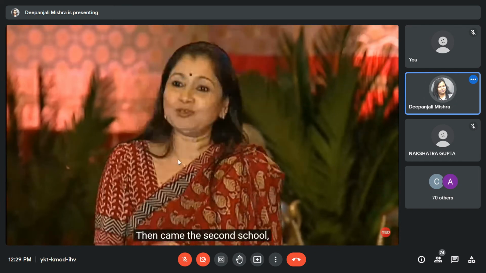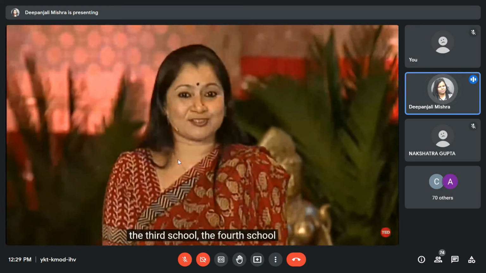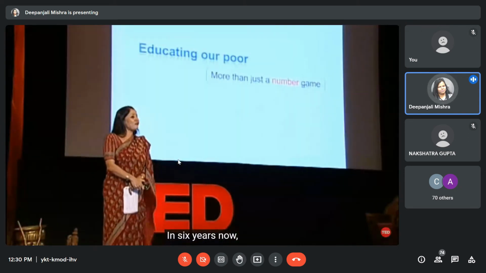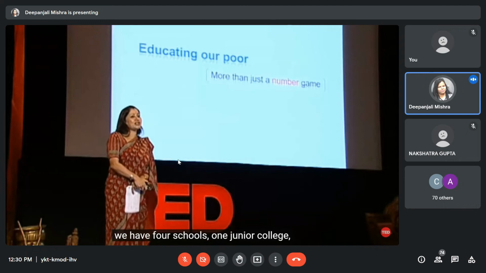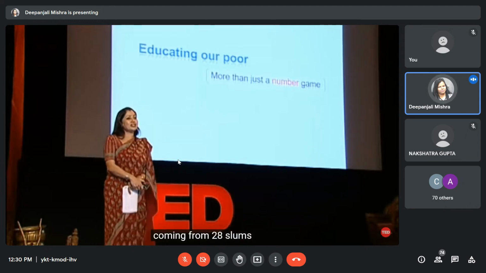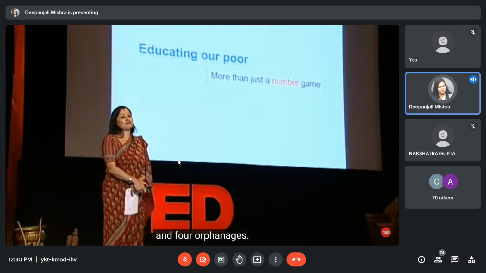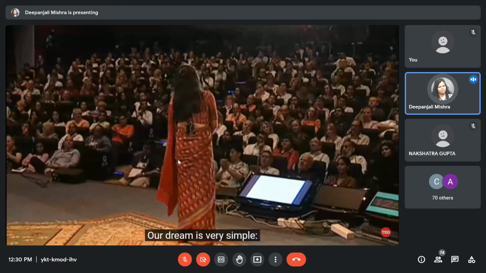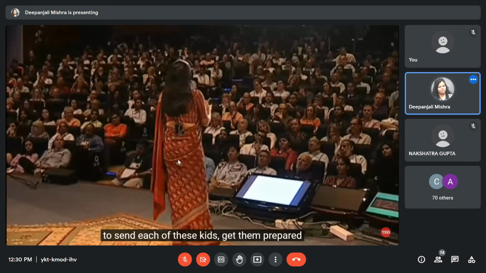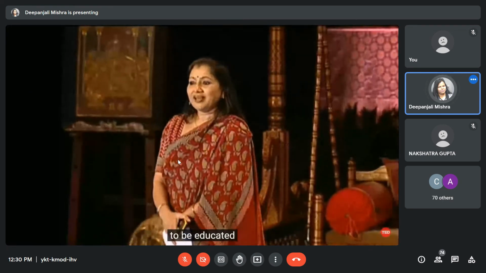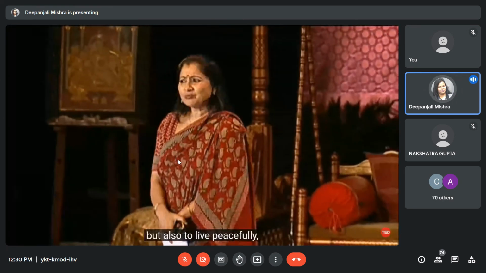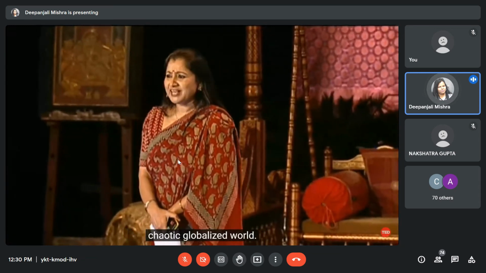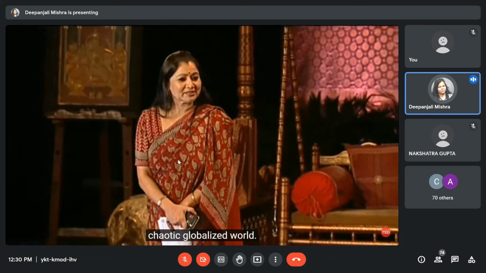Then came the second school, the third school, the fourth school, and the junior college. In 6 years now, we have 4 schools, 1 junior college, 1,100 children coming from 28 slums and 4 orphanages. Our dream is very simple, to get them prepared to live, to be educated, but also to live peacefully, contented in this conflict-ridden, chaotic, globalized world.